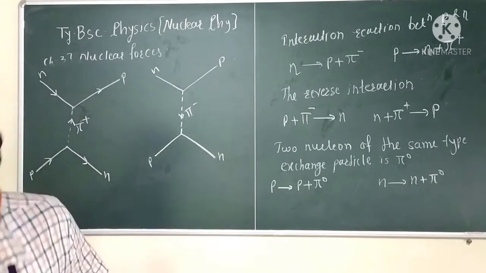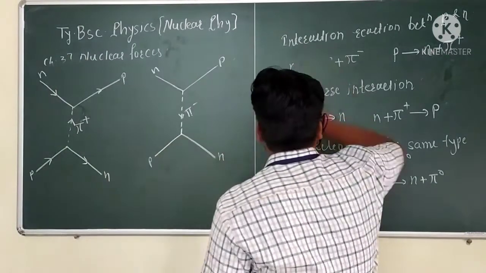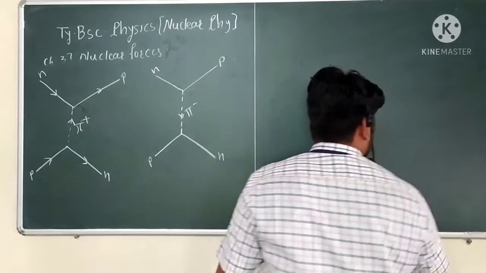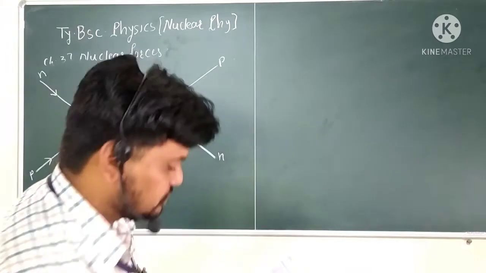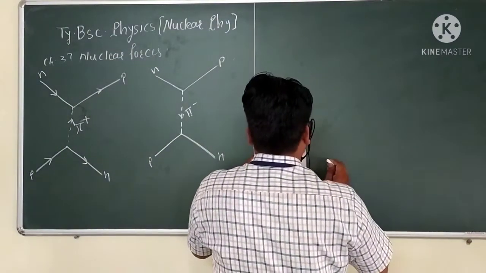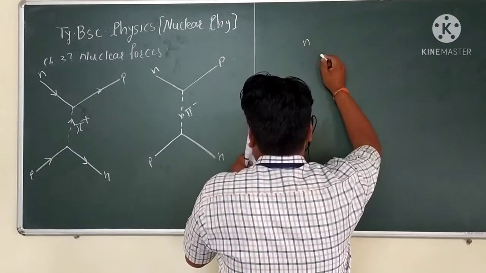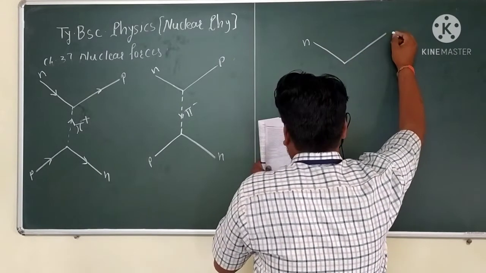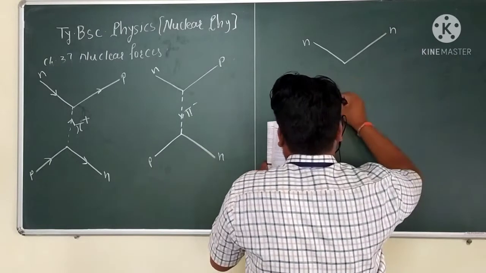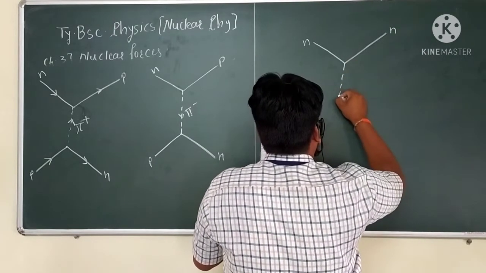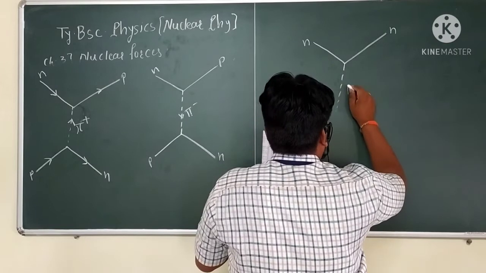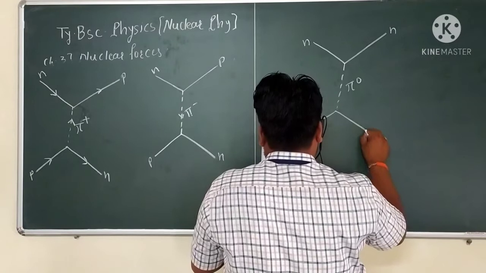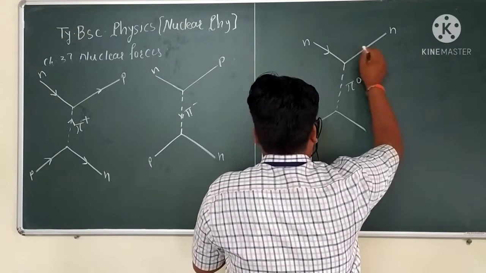Now next we want to see the next Feynman diagram. That is given as neutron, neutron, and the exchange particle which is considered as the pi naught, with arrows like this type.